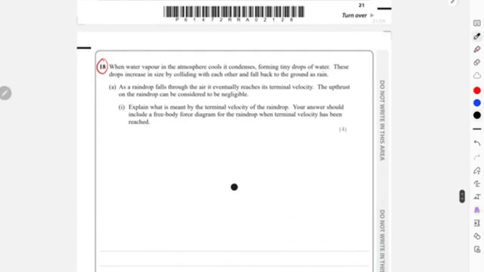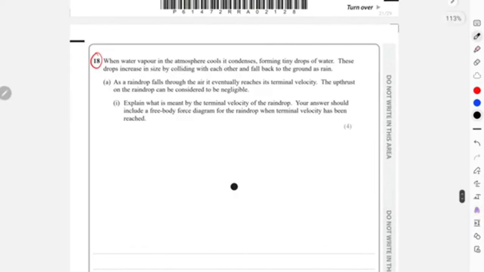We'll move on to question 18. This is the last question of this paper. When the water vapors in the atmosphere cool, it condenses, forming tiny drops of water. These drops increase in size by colliding with each other and fall back to the ground as rain. The raindrop falls through air. It eventually reaches its terminal velocity. The upthrust on the raindrop can be considered as negligible. Explain what is meant by the terminal velocity of the raindrop, and your answer should include a free body force diagram on the raindrop when terminal velocity has been reached.